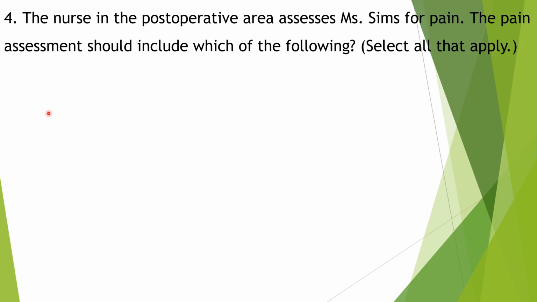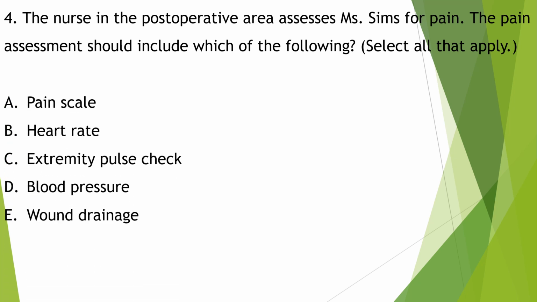The nurse in the postoperative area assesses Ms. Sims for pain. The pain assessment should include which of the following: pain scale, heart rate, extremity pulse check, blood pressure, wound drainage. Pulse and blood pressure can be greatly affected by pain, and the patient's subjective scale is always the best pain measurement. So pain scale, heart rate and blood pressure should be assessed for pain.